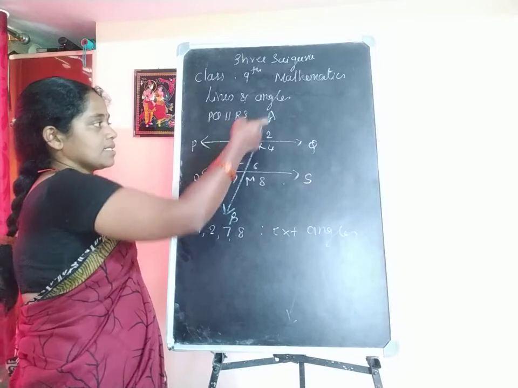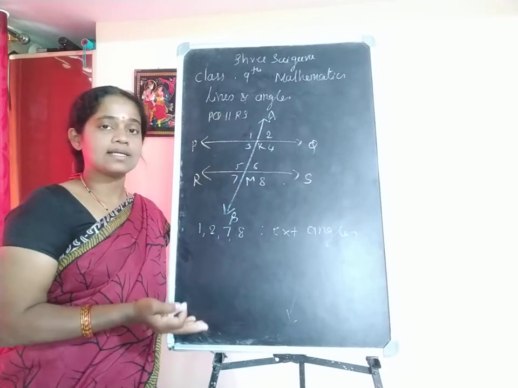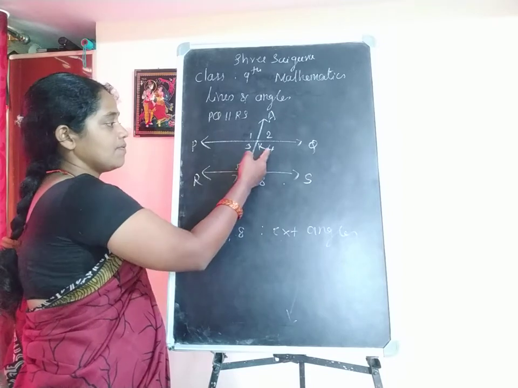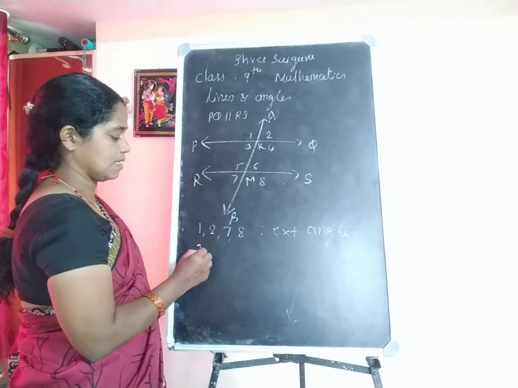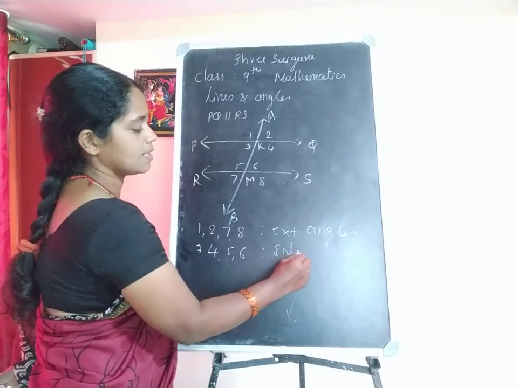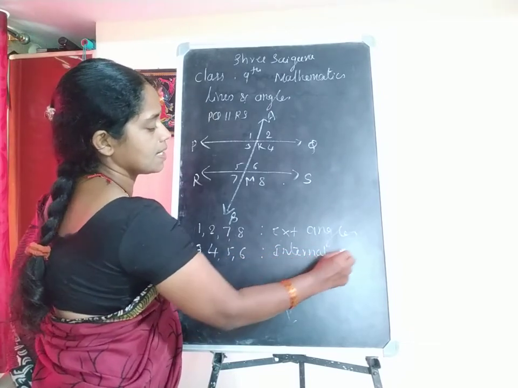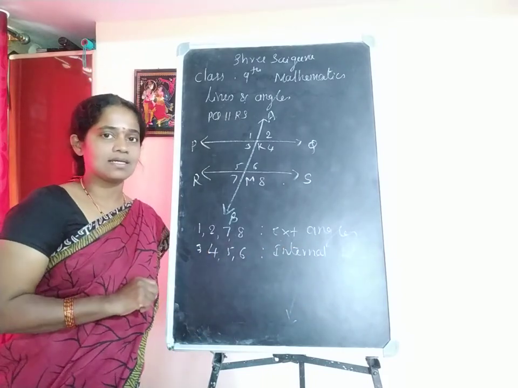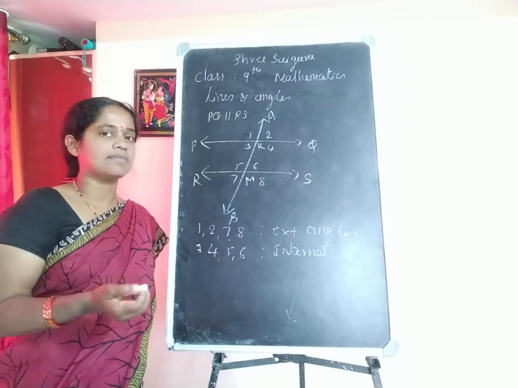These angles are made externally. The remaining 3, 4, 5, 6 are internal angles.